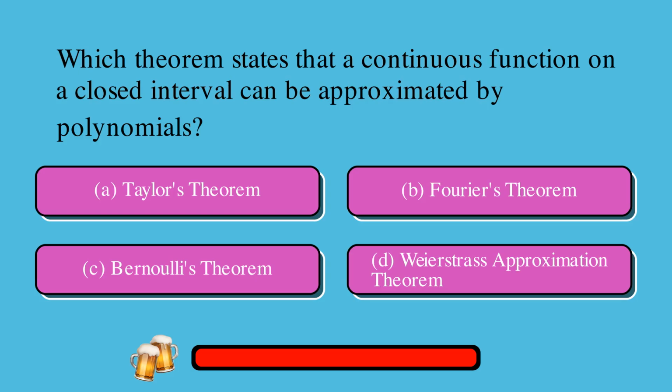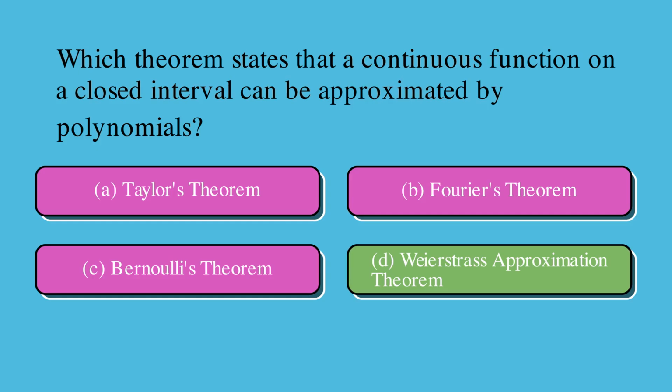Which theorem states that a continuous function on a closed interval can be approximated by polynomials? Is it A. Taylor's theorem, or B. Fourier's theorem, or C. Bernoulli's theorem, or D. Weierstrass approximation theorem? The correct answer is D. Weierstrass approximation theorem.